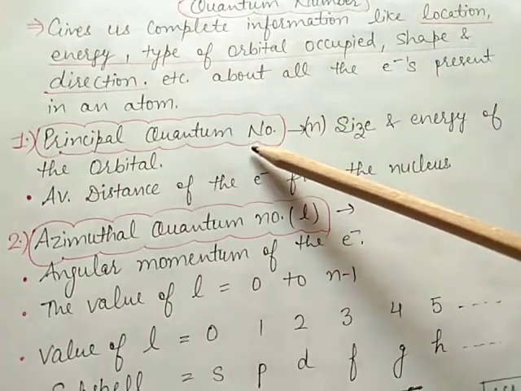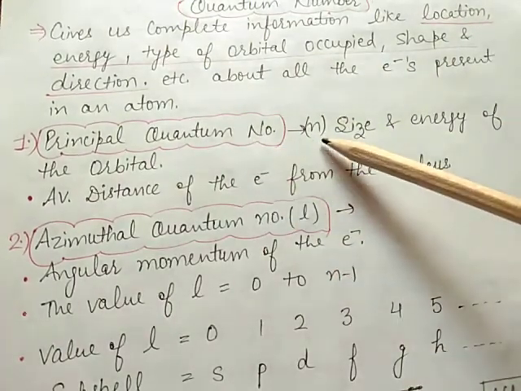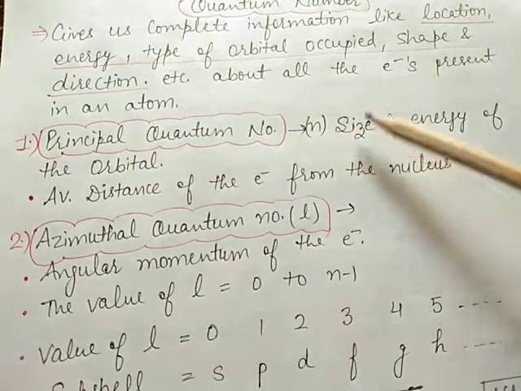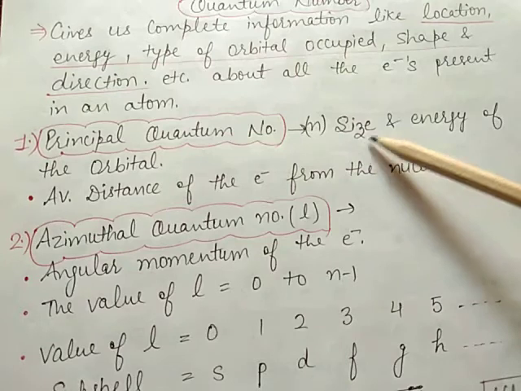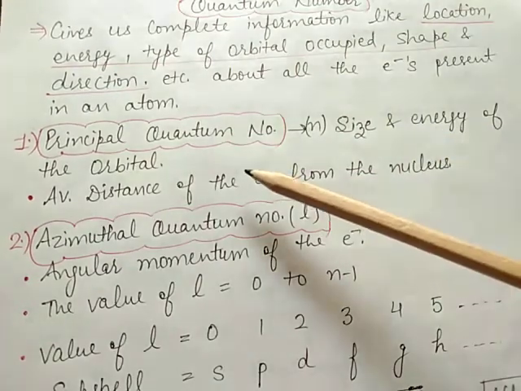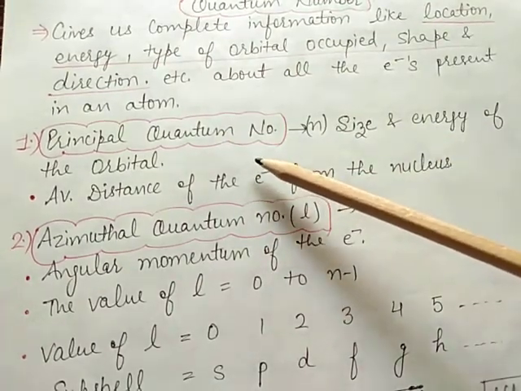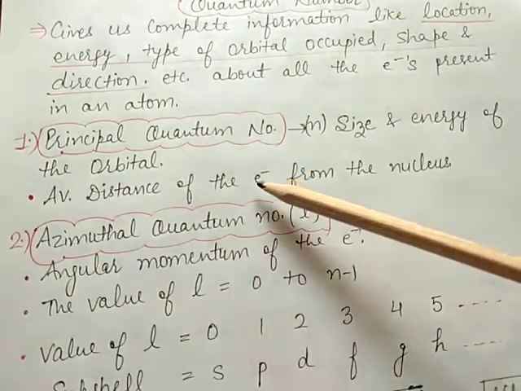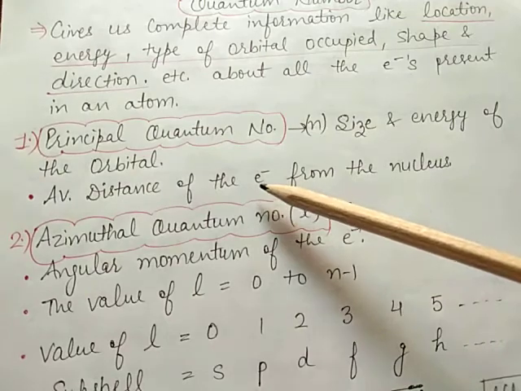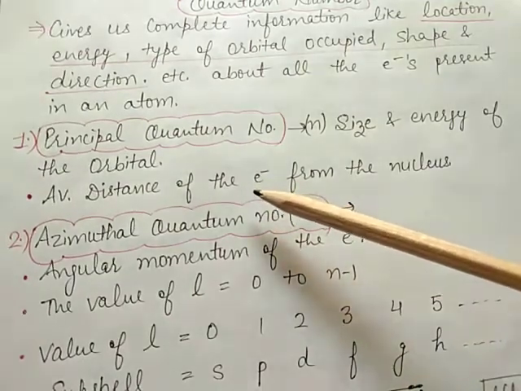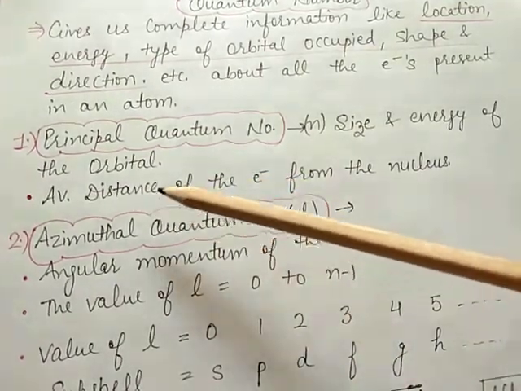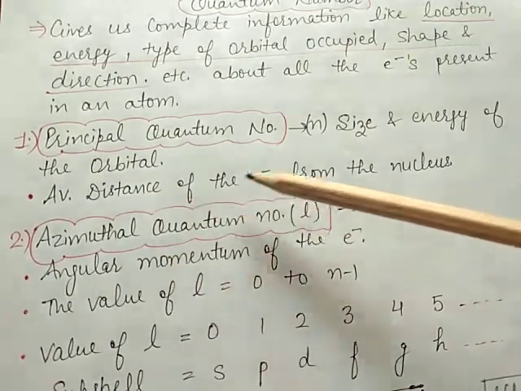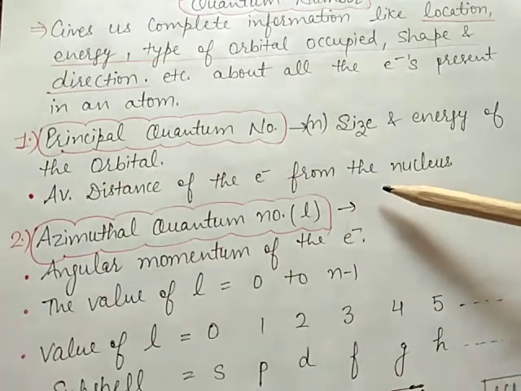First is the principal quantum number. It is represented by small n. It tells us about the size and energy of the orbital. It also identifies the shell. It also tells us about the average distance of electrons from the nucleus.